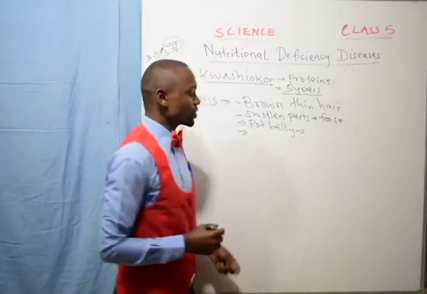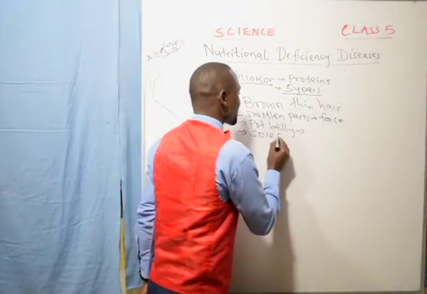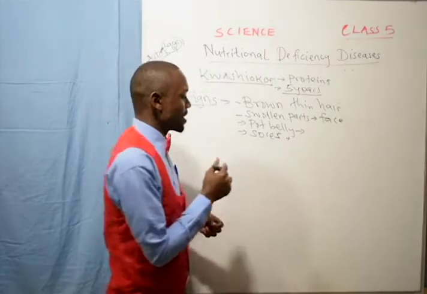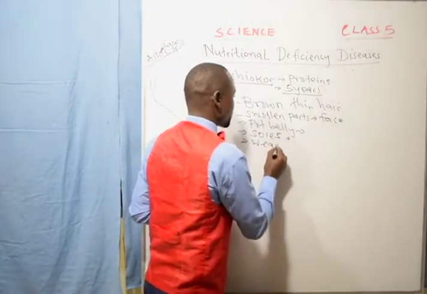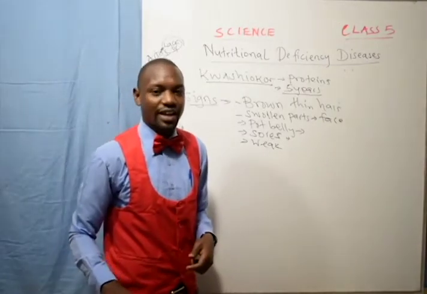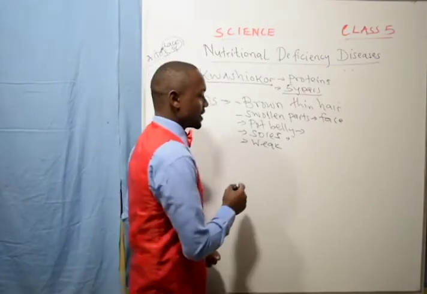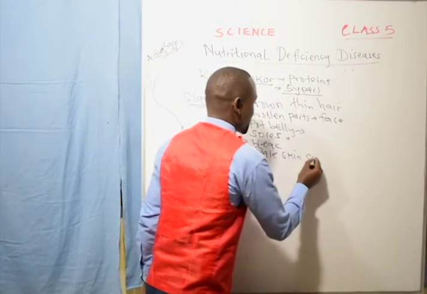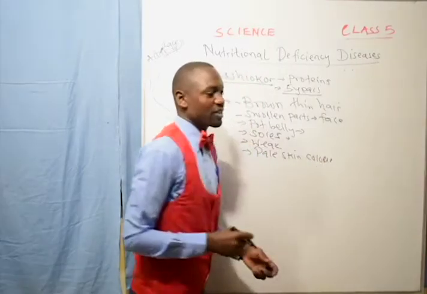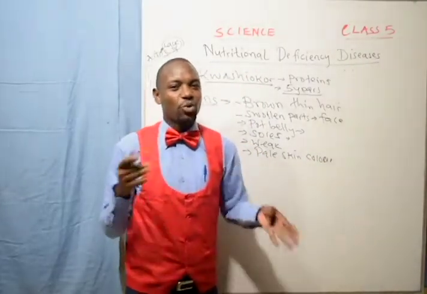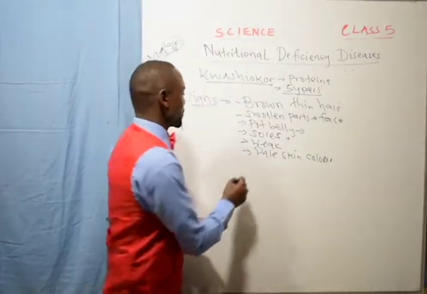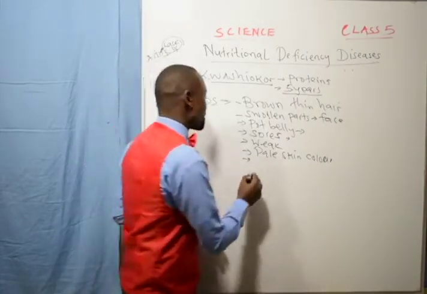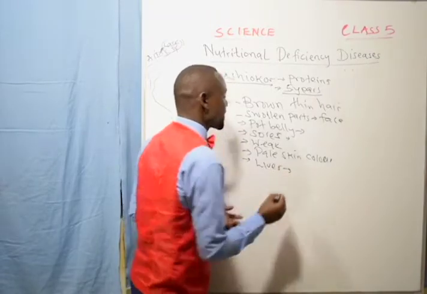The child will also have sores at the corners of the mouth. The child will also grow very weak. The child will also have pale skin color, like a yellowish sort of color. Once this disease stays for long or prolongs, it will affect the liver.